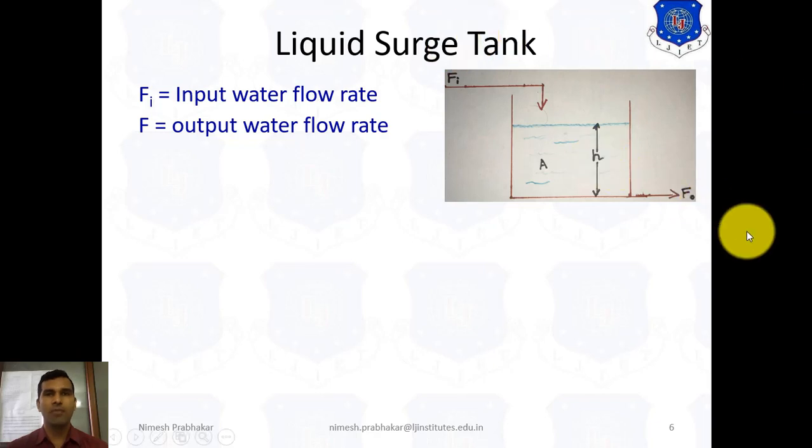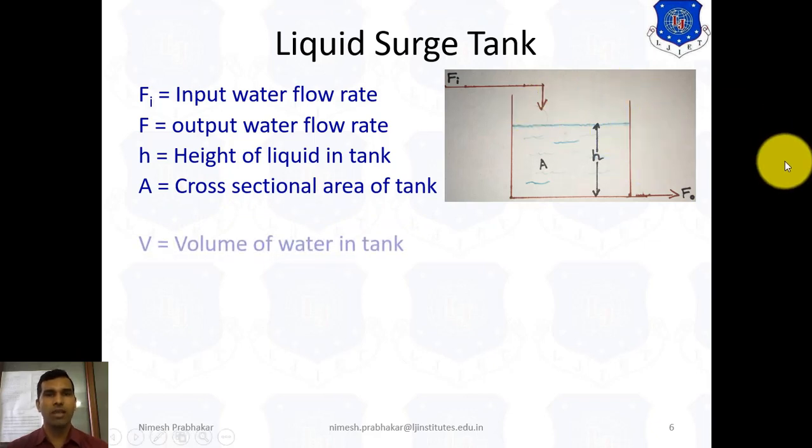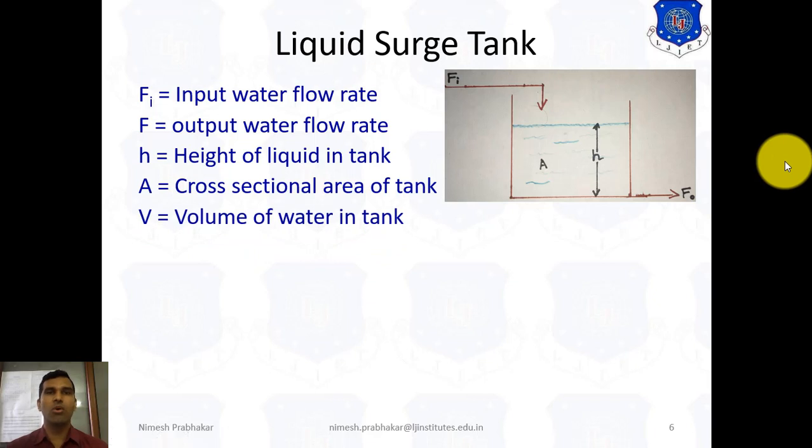H indicates the height of liquid inside the tank, that means the water level height is denoted by H. A is the cross sectional area of the tank. V is the volume of water in the tank, that means the total volume inside this tank is denoted by V.